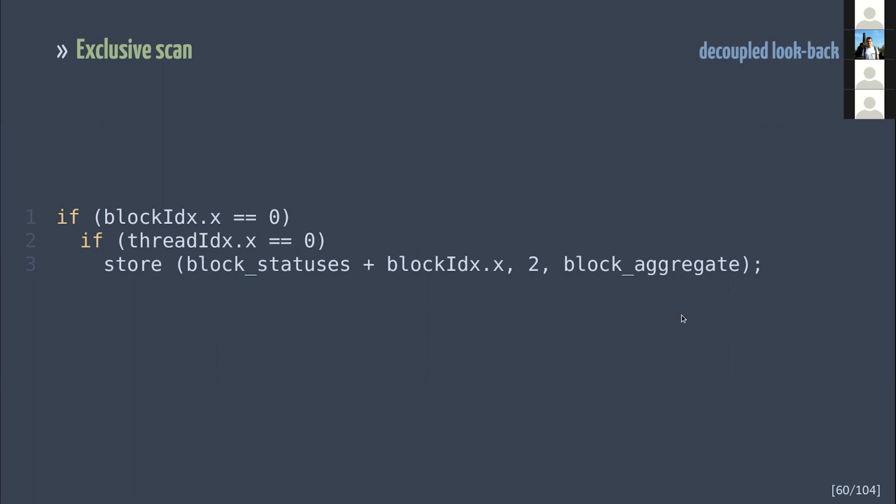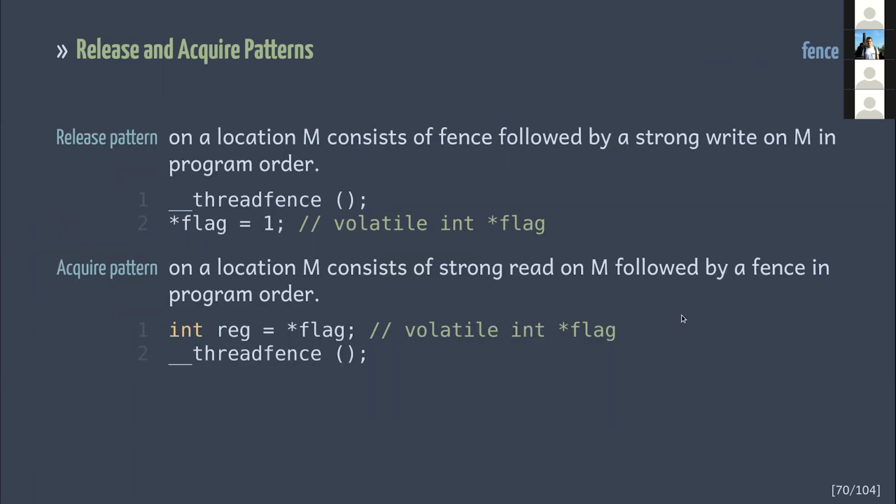Okay, so let's continue. If you open the documentation for the PTX memory consistency model, you'll find a description of release acquire patterns. And the first pattern is quite similar to the first version of message passing implementation that we've discussed. The release pattern consists of a memory fence followed by a strong write. Acquire pattern consists of a strong read followed by a memory fence.